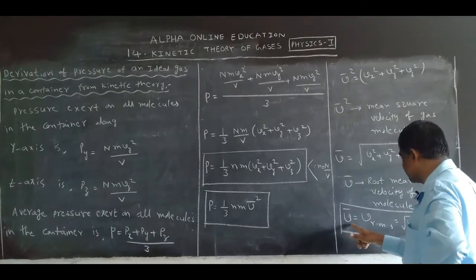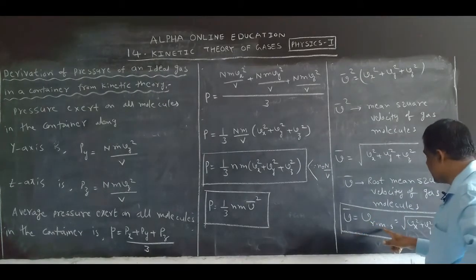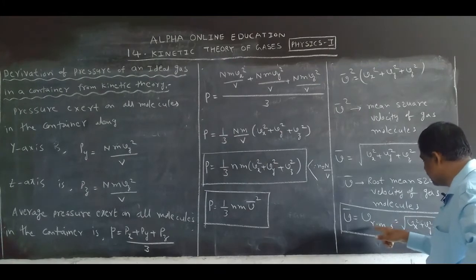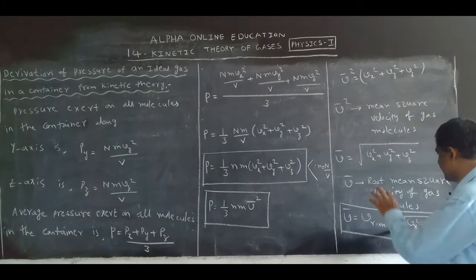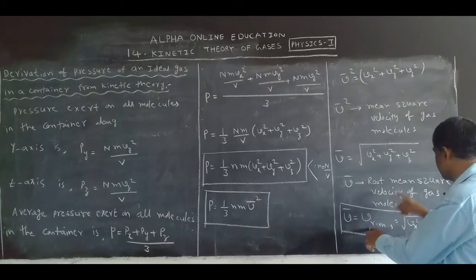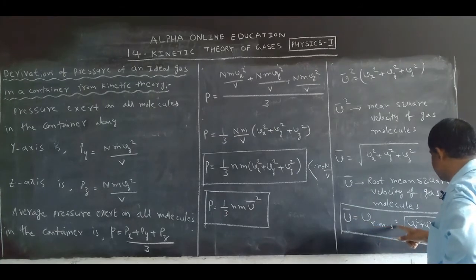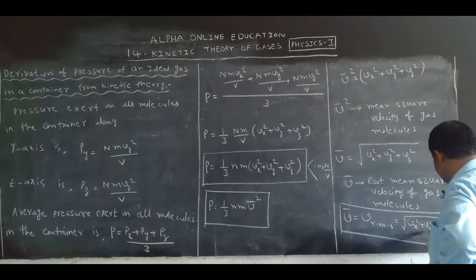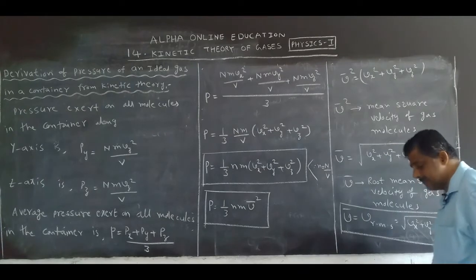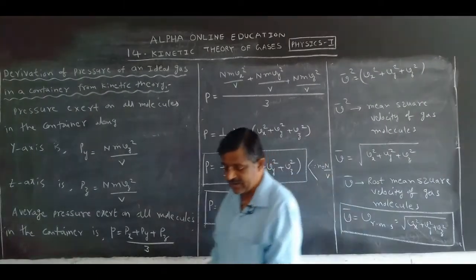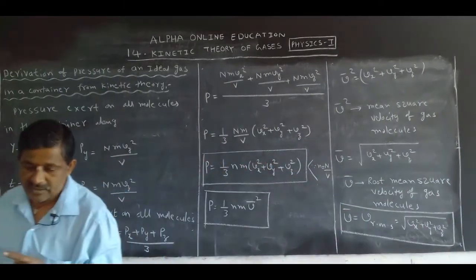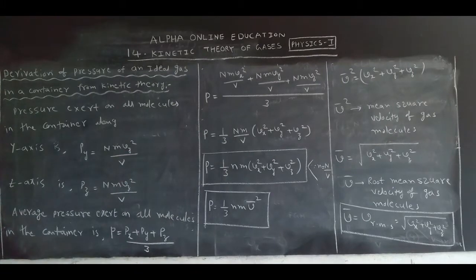So V bar is also written as V RMS, root mean square. Okay. This is the final equation for pressure on the ideal gas in a container.